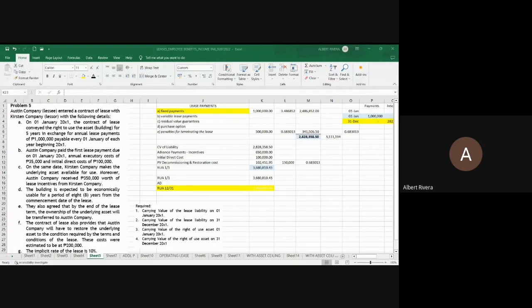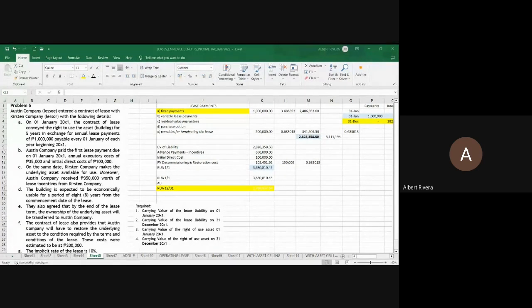Since you have considered already the termination penalty and the lease contract reflects that the lessee is exercising the option to terminate the lease, do you think it will still reach the 5th year? Yes or no? If the lease is terminated, no. Do you think there will still be a transfer of ownership if it will not reach 5 years? Yes or no? None. That means no transfer of ownership will happen since there would be a pre-termination of the lease.